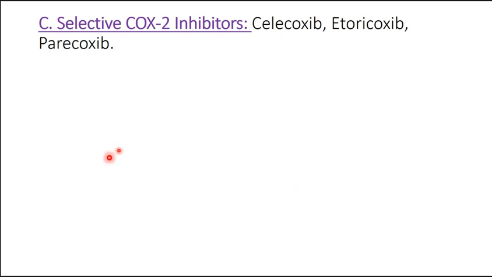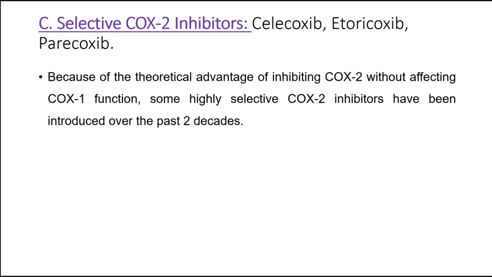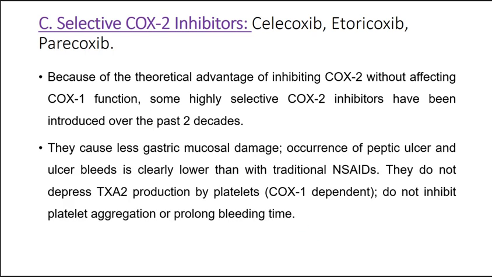Selective COX-2 inhibitors: celecoxib, etoricoxib, parecoxib. Because of the theoretical advantage of inhibiting COX-2 without affecting COX-1, some highly selective COX-2 inhibitors have been introduced over the past 2 decades. They cause fewer gastric mucosal damage, peptic ulcer, and bleeding compared with the traditional NSAIDs.